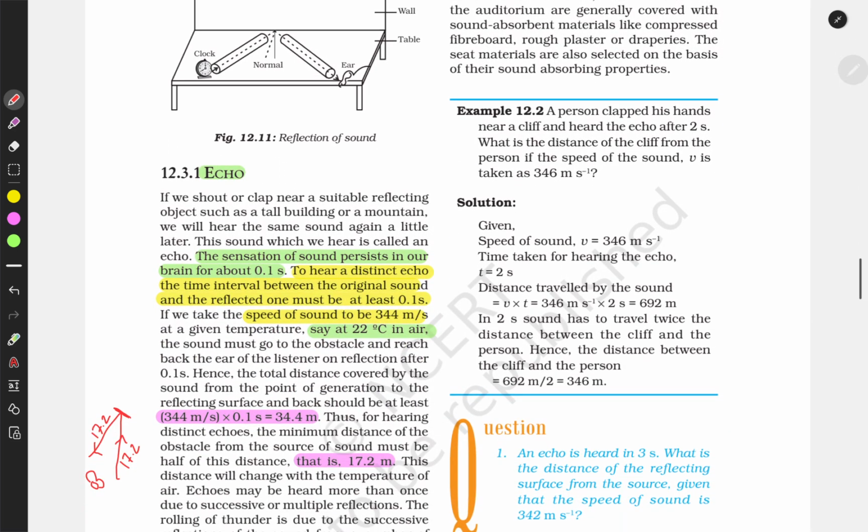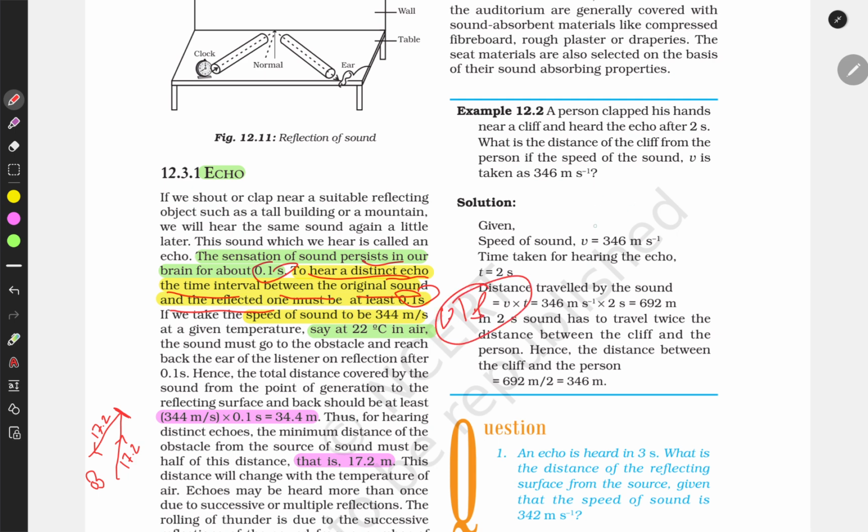What is an echo? The sensation of a sound persists in our brain for about 0.1 second. To hear a distinct echo, the time gap between the original sound and the reflected sound must be at least 0.1 seconds.